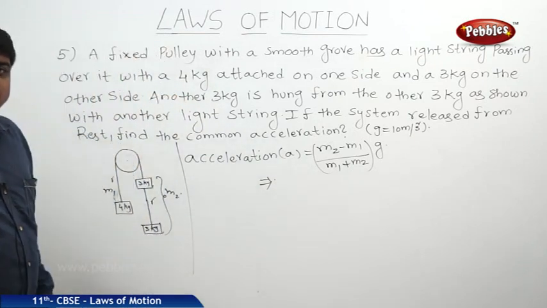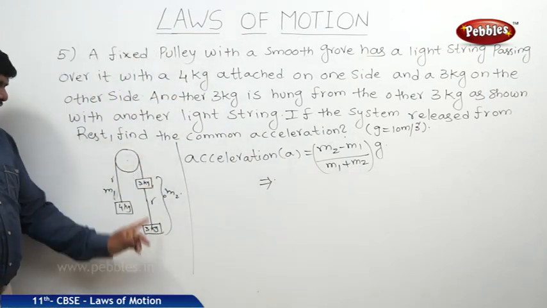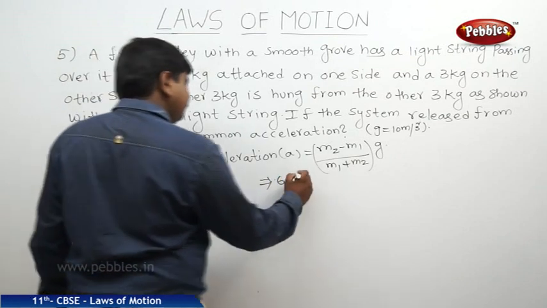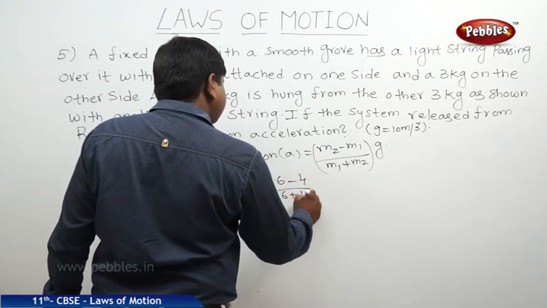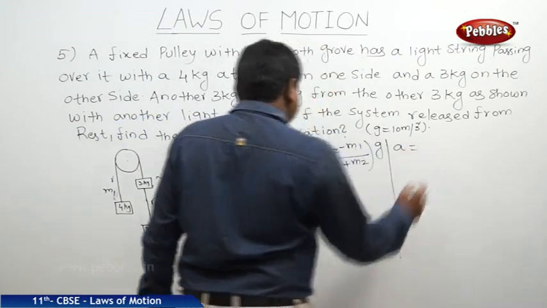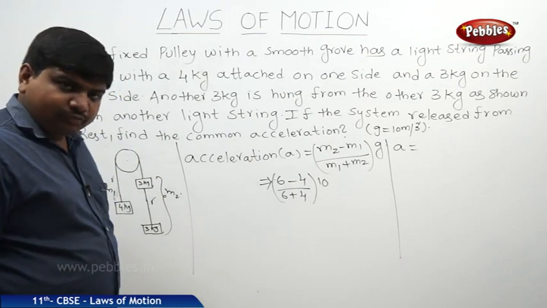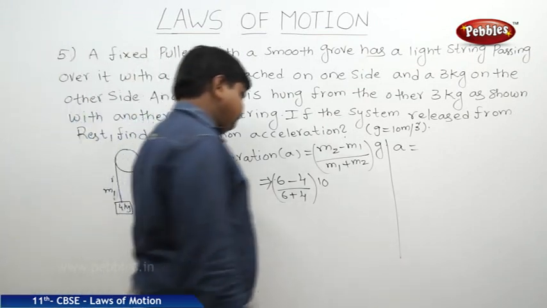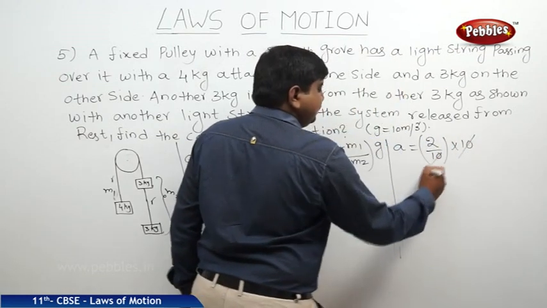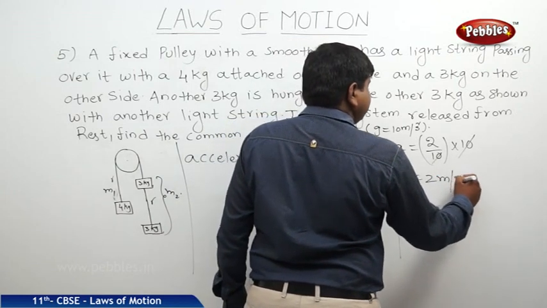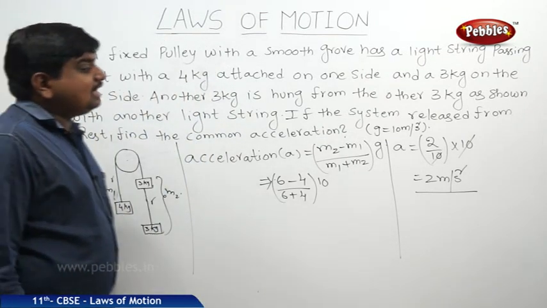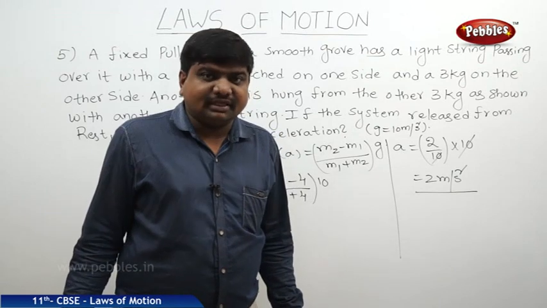So what is m2? m2 is 3 plus 3, 6. m1 is 4. So it is (6 minus 4) by (6 plus 4) into 10. Therefore, acceleration is equal to 2 by 10 into 10. 10 and 10 get cancelled. It is 2 meters per second square. If the body is released from rest, its acceleration will be 2 meters per second square.